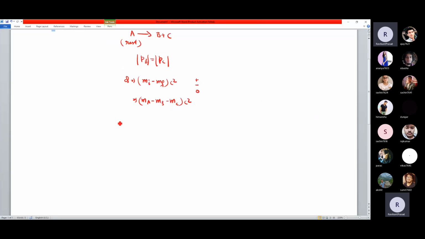But when you write the energy, that is the initial energy, what was the initial energy? Because the particle is at rest, पार्टिकल रेस्ट में था तो Ma c squared है, but the final energy which you are getting, that is Eb plus Ec.